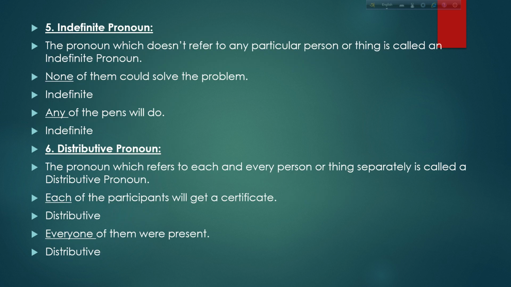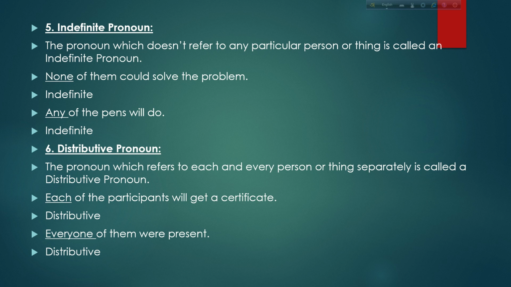Number five, indefinite pronoun. The pronoun which doesn't refer to any particular person or thing is called an indefinite pronoun. That is, not definite, indefinite. None of them could solve the problem. So none, indefinite pronoun. Any of the pens will do. Here, any, indefinite pronoun.